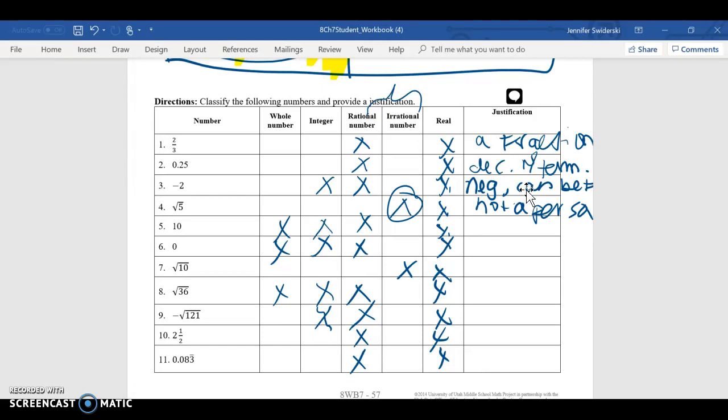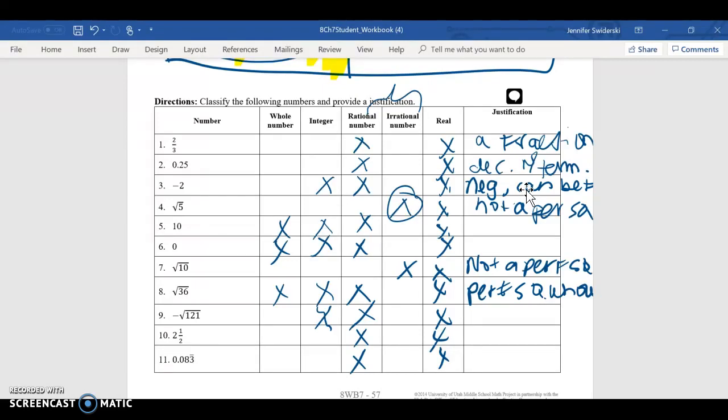Number 5, left blank. Number 6, left blank. Number 7, okay, is irrational because it's also not a perfect square. Not a pretty number. Number 8, I said it's a perfect square, which gave me a whole number.